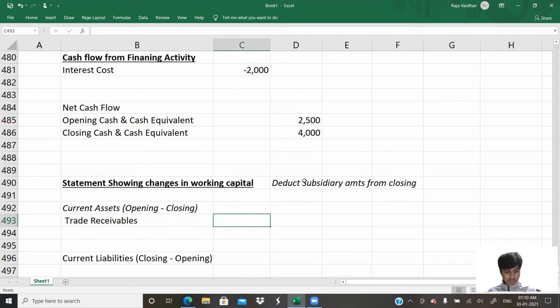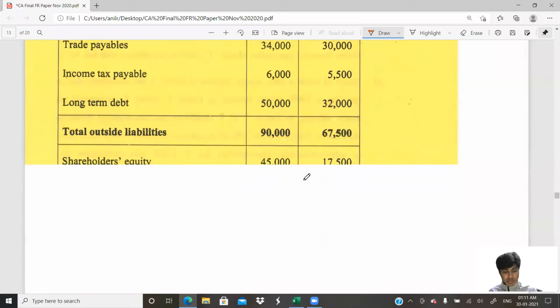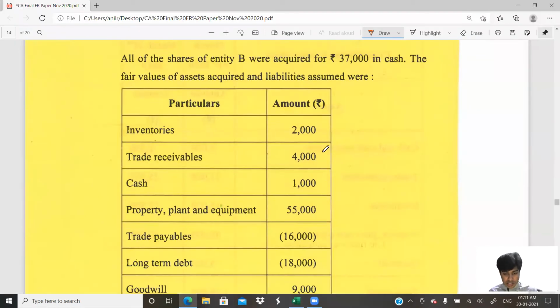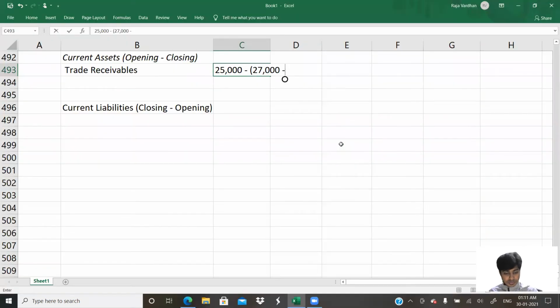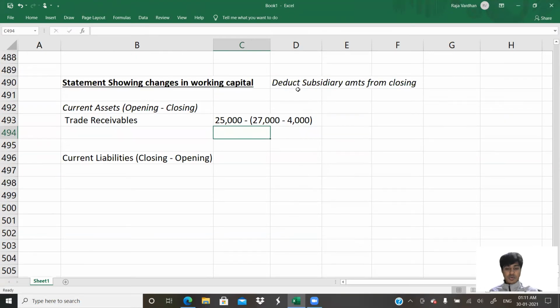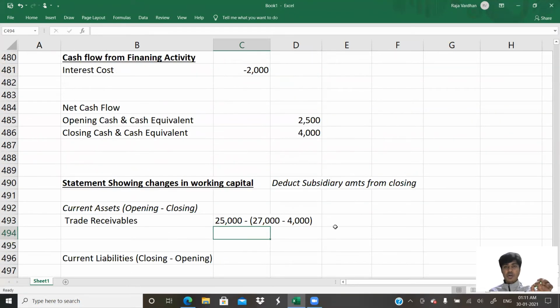Okay, let us do this. How much is the opening trade receivables? 25,000. 25,000 minus, how much is the closing? 27,000. 27,000 minus, how much are the trade receivables of the subsidiary? It is 4,000. So you would have to do 25,000 minus of 27 minus 4. 27 minus 4 is 23. If I subtract from 25,000, I'll get 2,000 positive. That is the item. You get that?